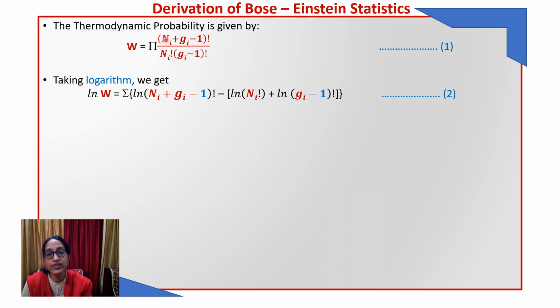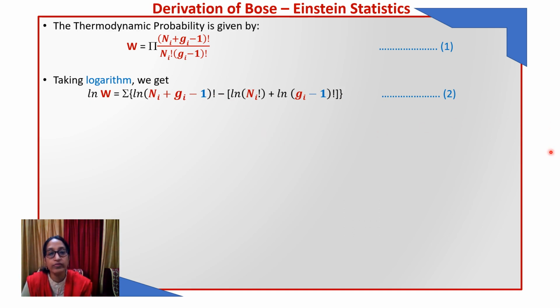That means this product will change into a summation. Now this is a division, and log m by n is equal to log m minus log n. So here we have the numerator terms minus the denominator terms. We have written this within square brackets and the minus sign has been taken outside.